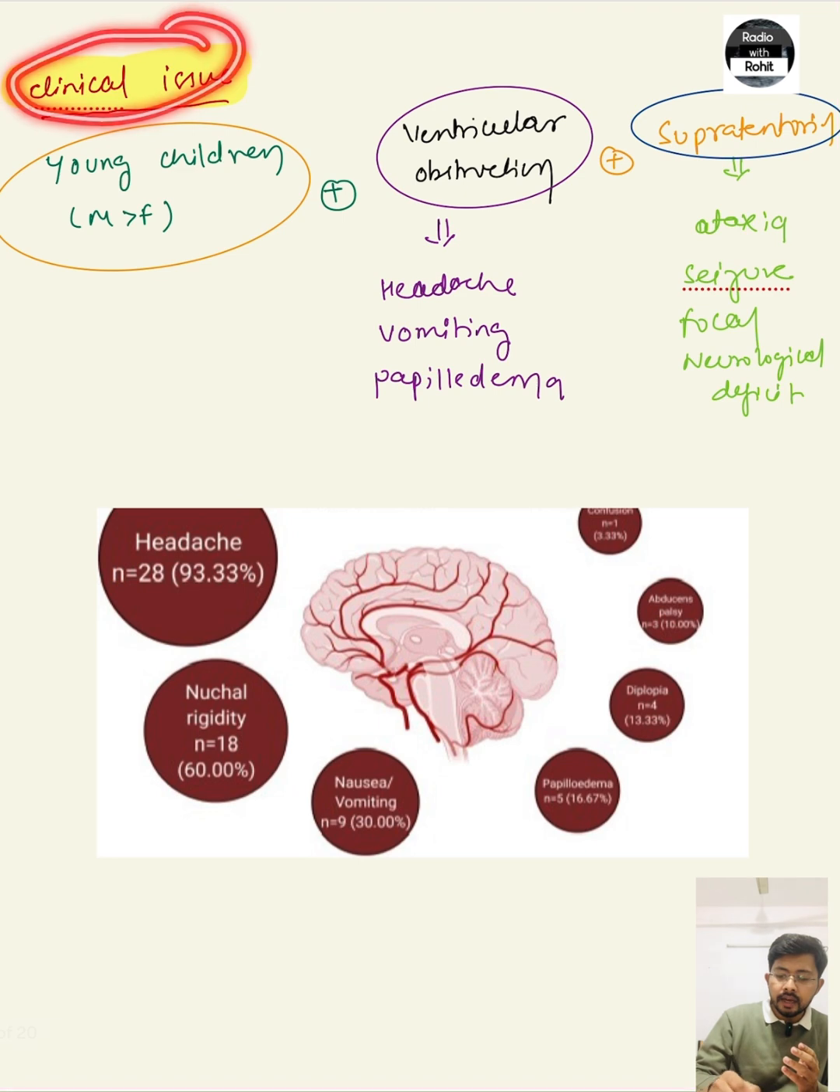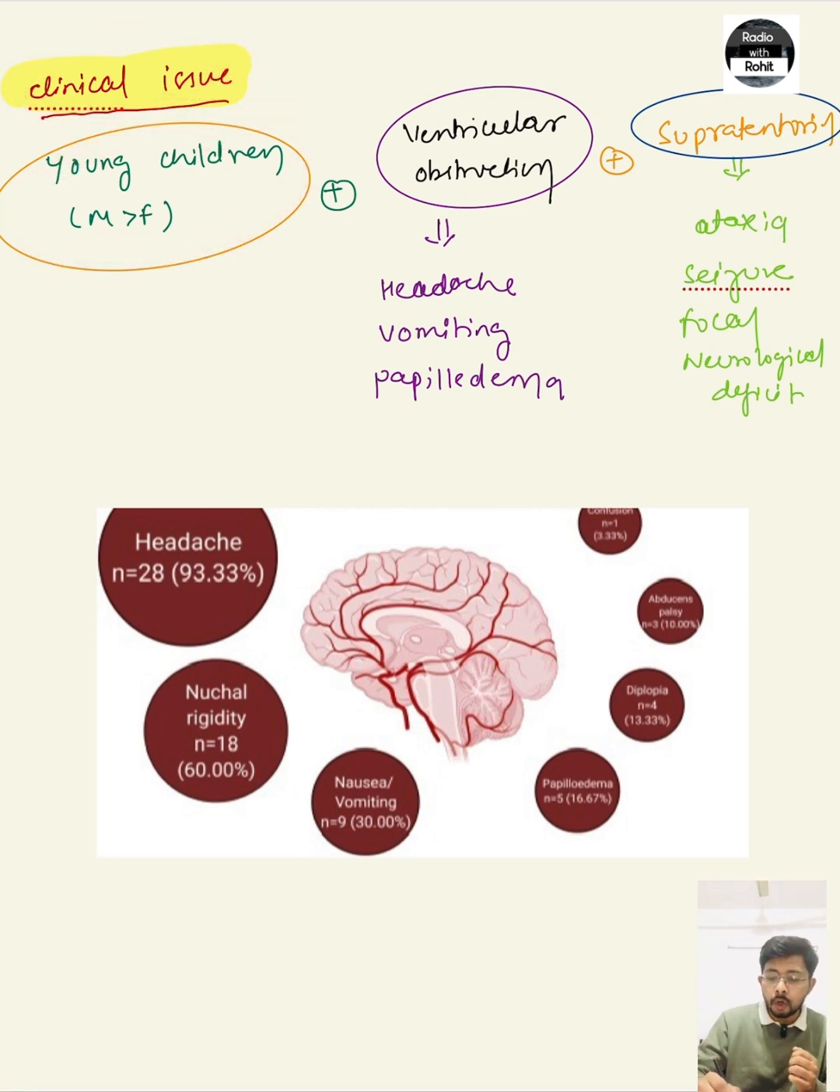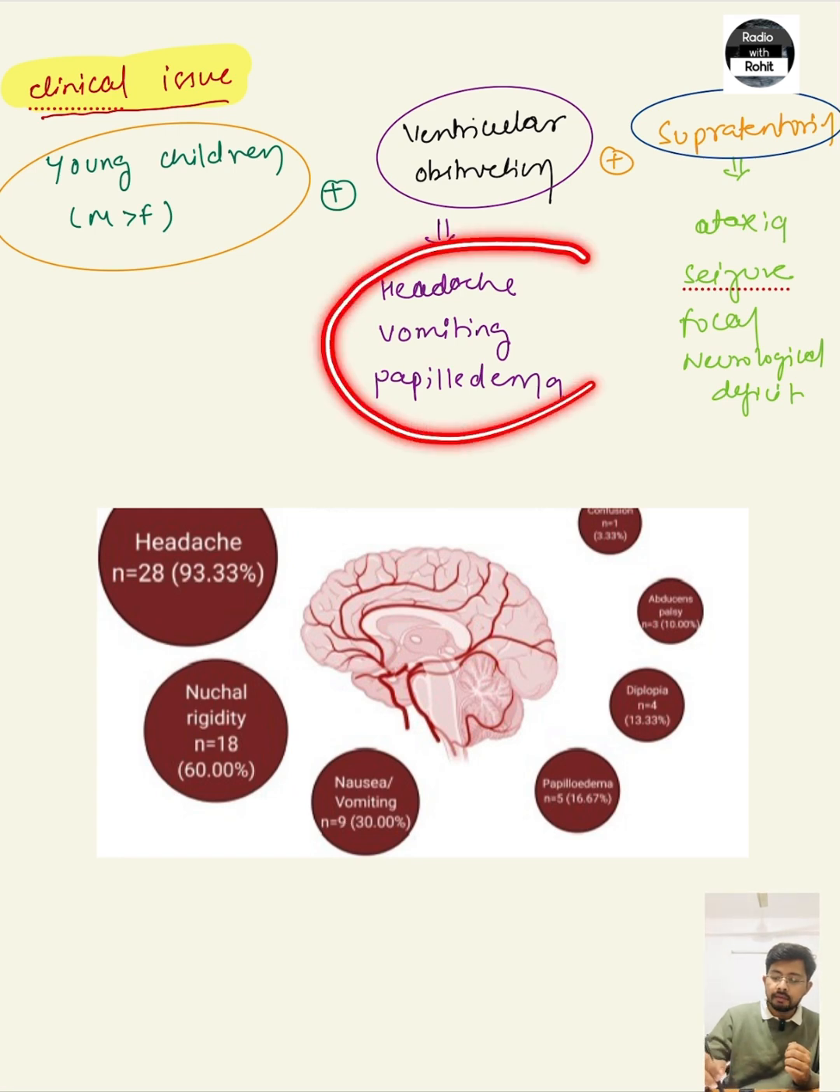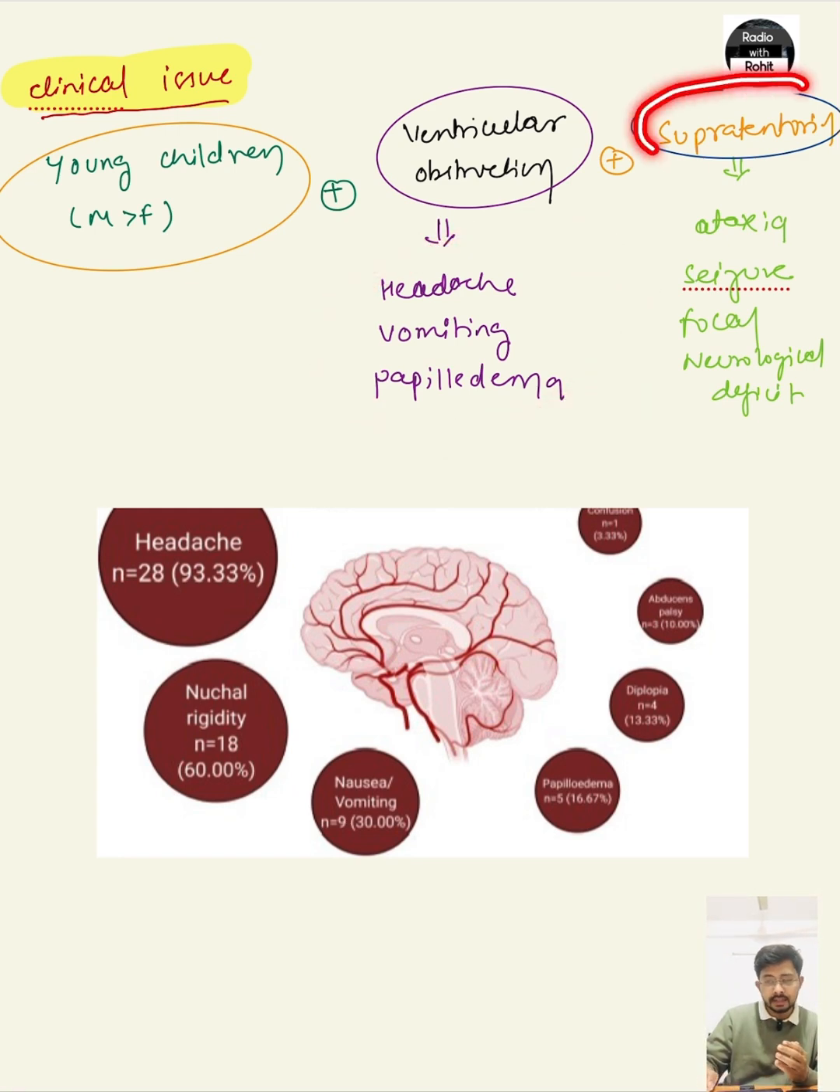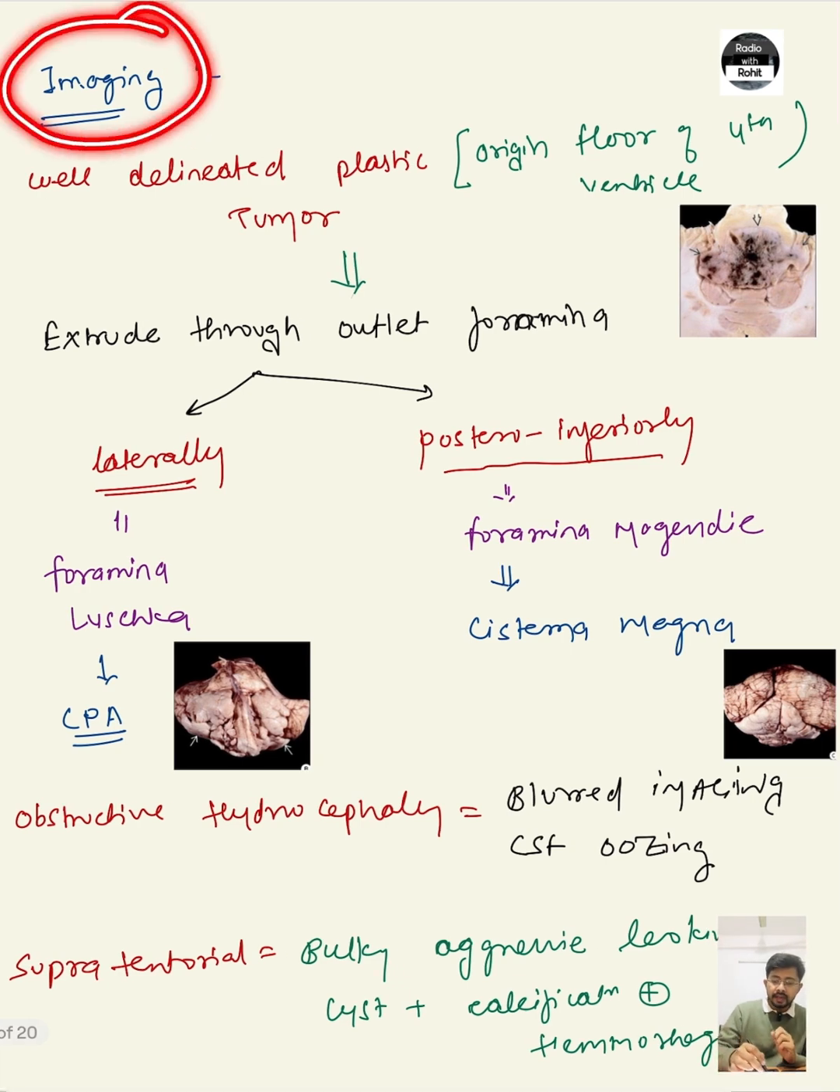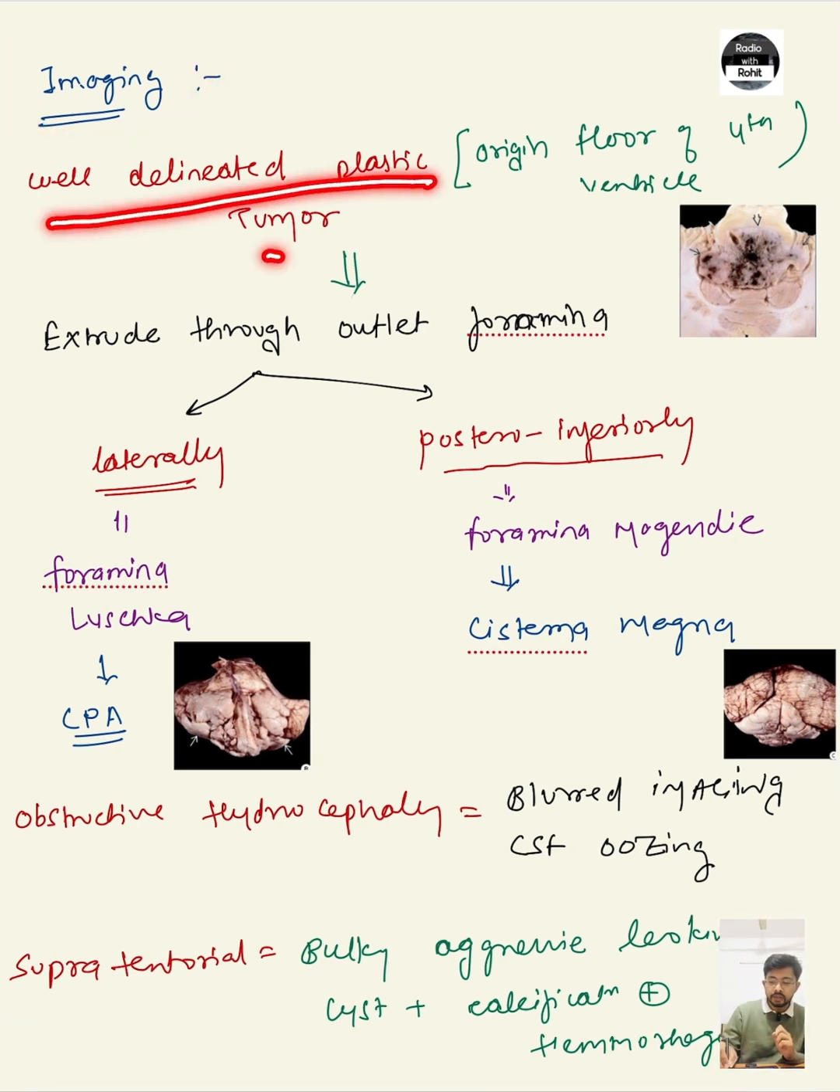Clinically, a young child, mainly a boy, will come to you with ventricular obstruction, giving complaints of headache, neck rigidity, nausea, vomiting, papilledema, and diplopia. If the mass is supratentorial, then supratentorial symptoms like ataxia, seizure, and focal neurological deficit will be common. Generally, a child will come with the complaint of hydrocephalus. On imaging, we will see a well-delineated plastic tumor originating from the floor of the fourth ventricle, as we discussed.